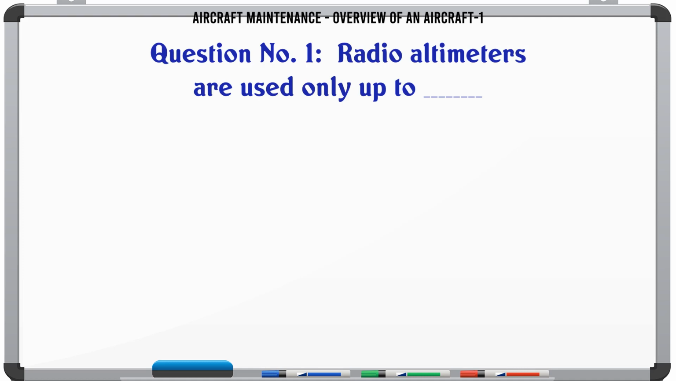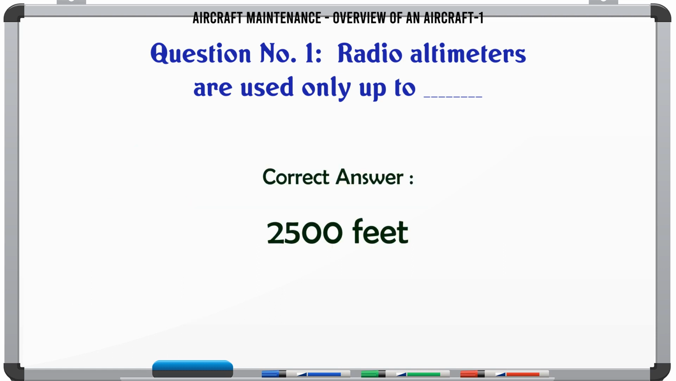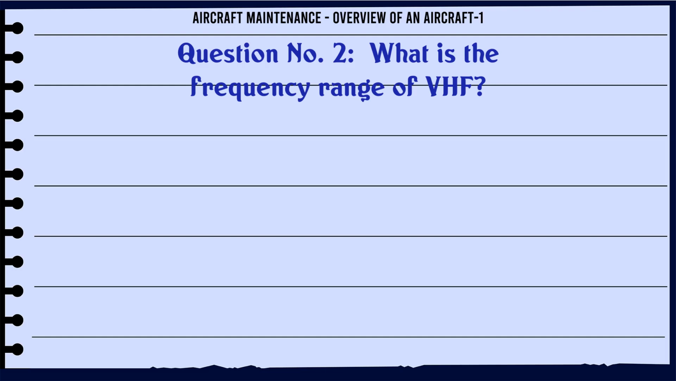Radio altimeters are used only up to A. 2,500 feet, B. 3,000 feet, C. 250 feet, D. 300 feet. The correct answer is 2,500 feet.